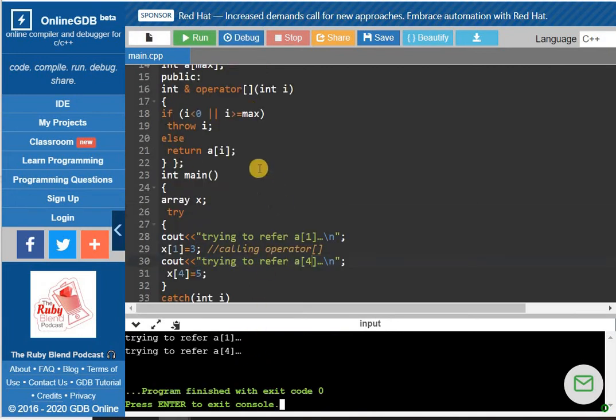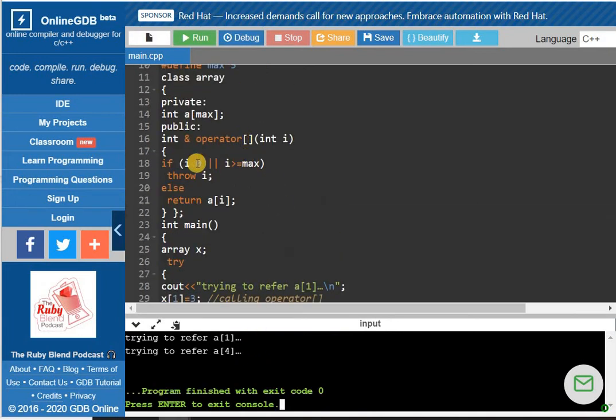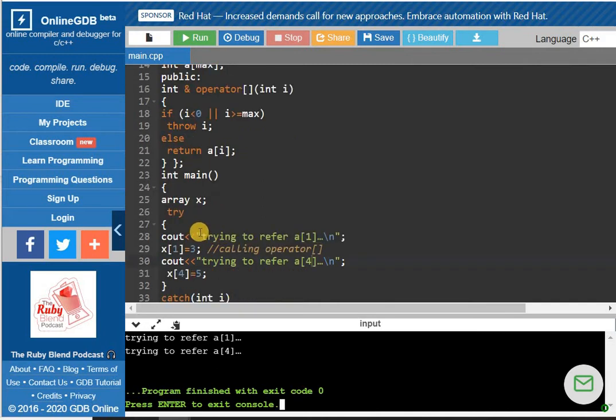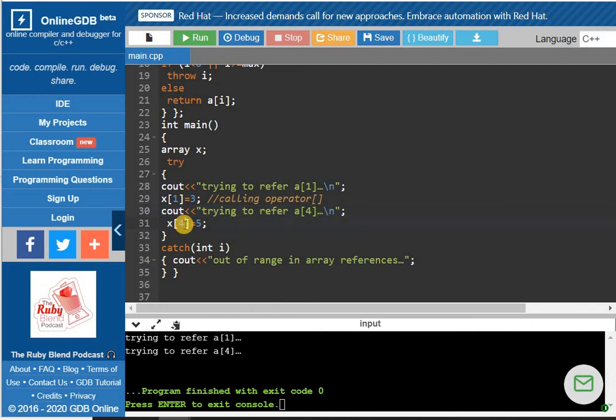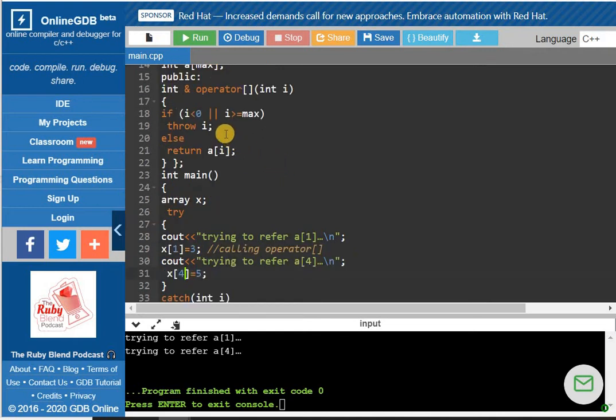Okay, so what is happening now? The value of i lies between 0 and 5, so it will not throw any exception. In the earlier case I was trying to access the index value 13, but if that value doesn't exist, how is it going to display or assign? In that case it was throwing an exception.